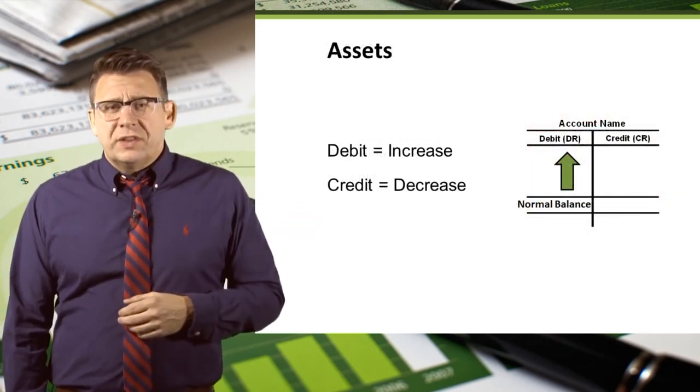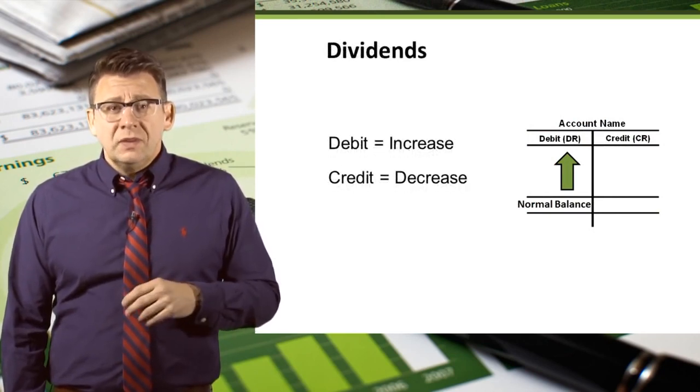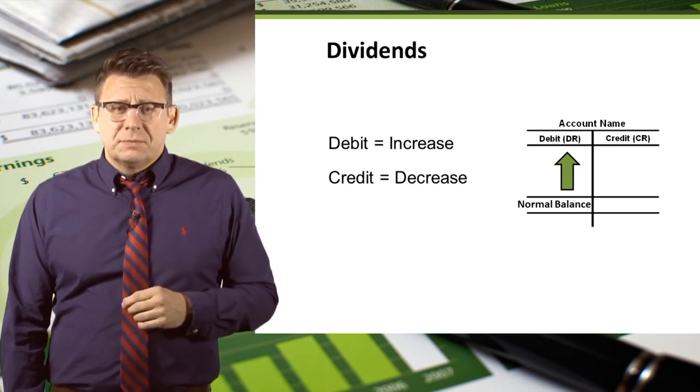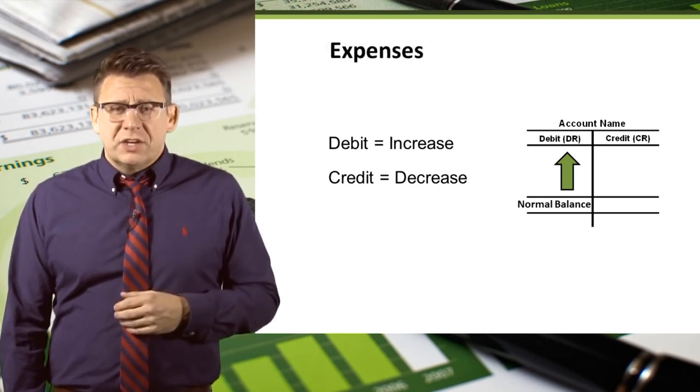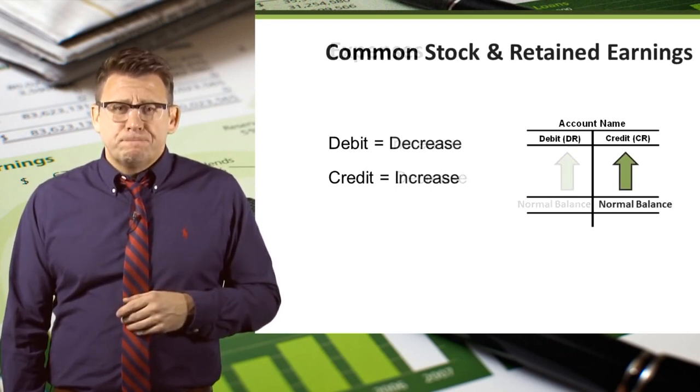Assets increase with debits and have normal debit balances. Dividends increase with debits and have normal debit balances. Expenses increase with debits and have normal debit balances.